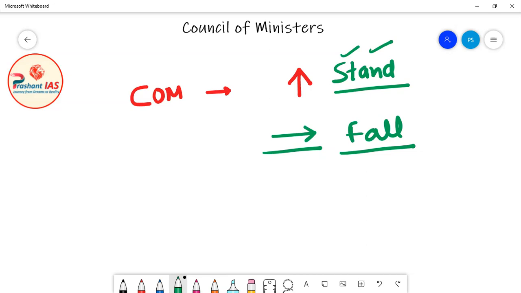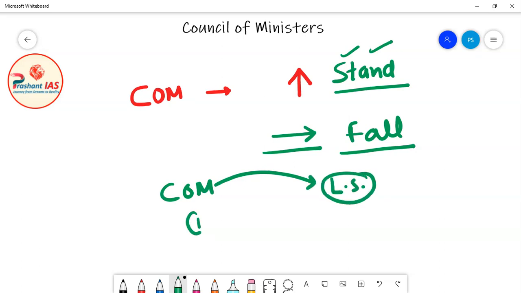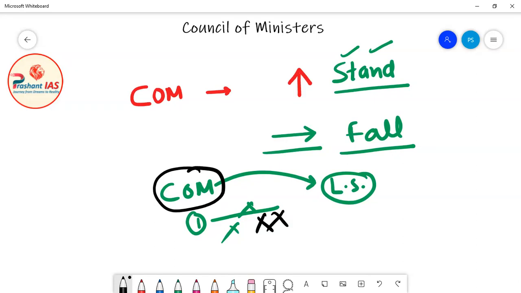Okay, so this means that the council of ministers is collectively responsible to Lok Sabha. Not a single minister is responsible to Lok Sabha. So we cannot say that a single minister is responsible to Lok Sabha. We have to say that this entire body, the council of ministers, is collectively responsible to Lok Sabha. And when Lok Sabha will punish the council of ministers, then Lok Sabha will not remove a single minister. Lok Sabha will remove the entire council of ministers, and all ministers will be removed. So the council of ministers stands together and they fall together.